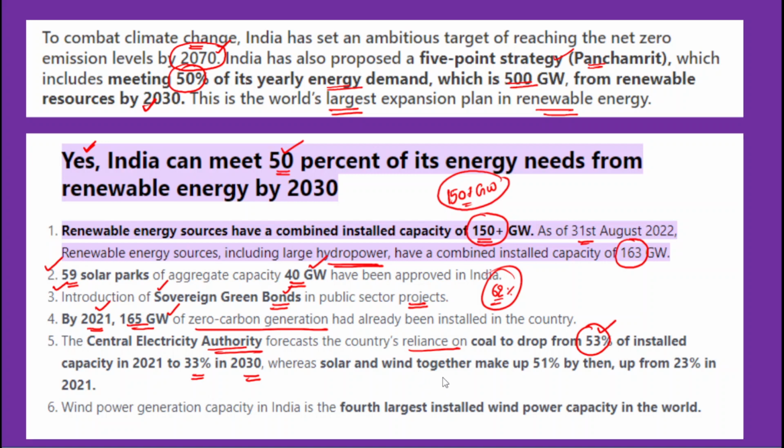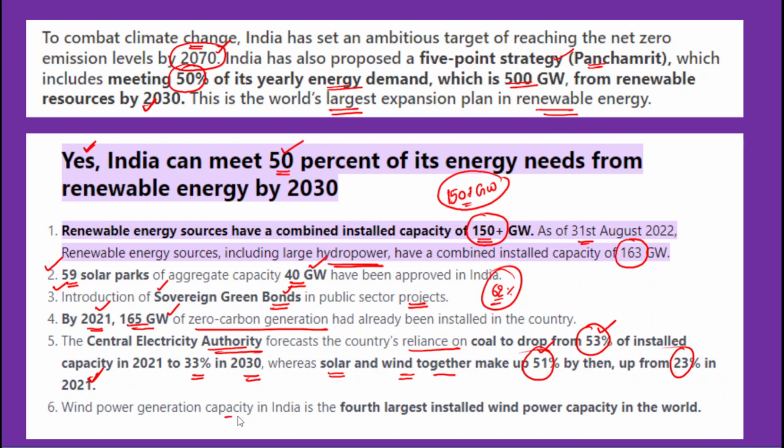Whereas solar and wind together make up around 51% by then, up from 23% in 2021. Okay, so you can observe a marked shift in dependence on coal, and also there's an increase in the renewable energy generation capacity. Because our dependence on solar and wind energy would be expected to increase to 51% from 23%.